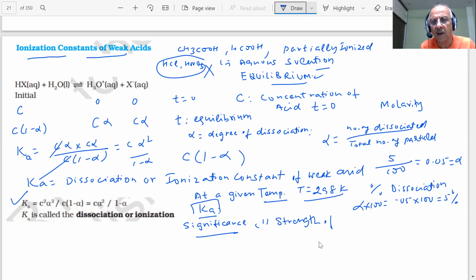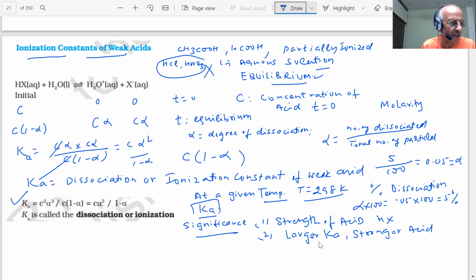So the larger this Ka, what does it mean, student? Stronger will be the acid. Larger Ka, stronger the acid, we are saying, student.